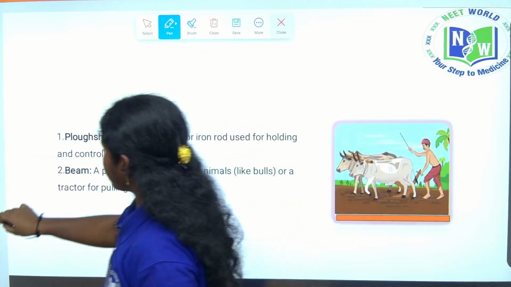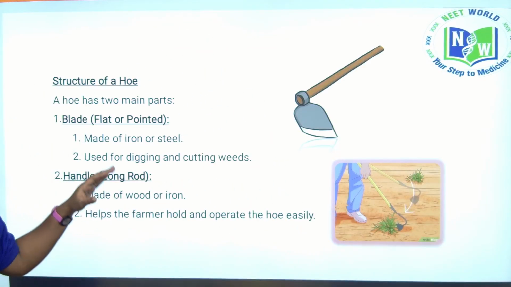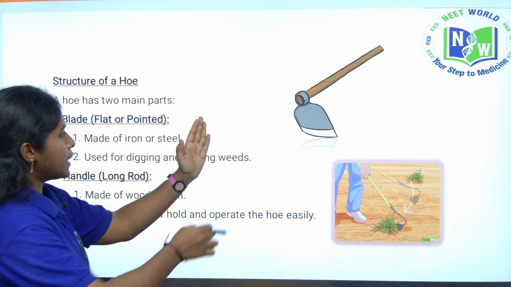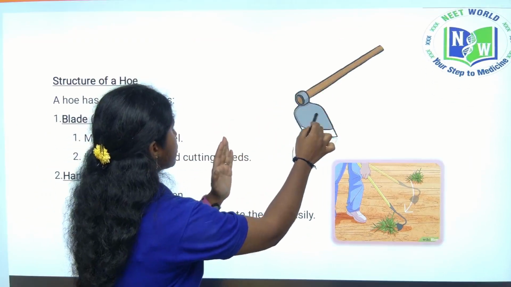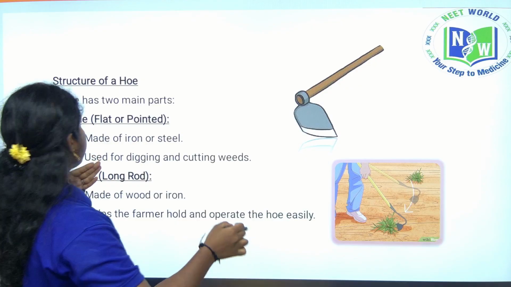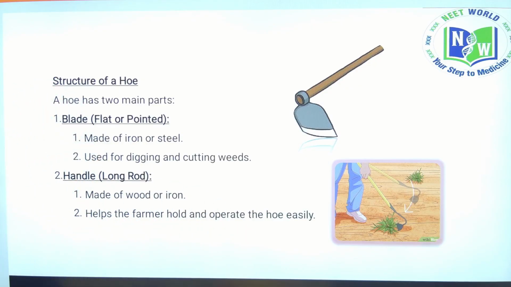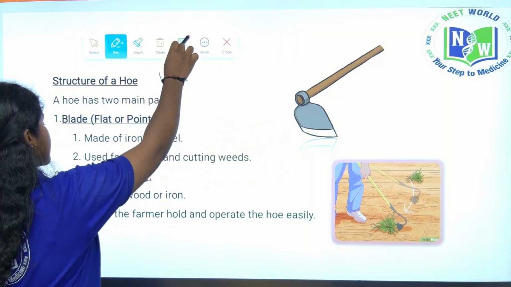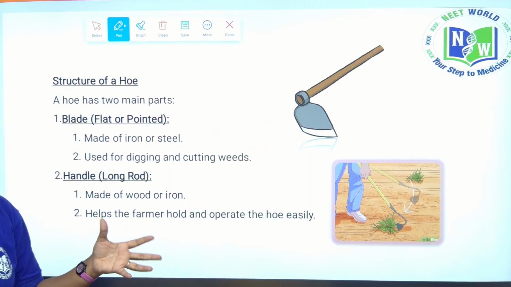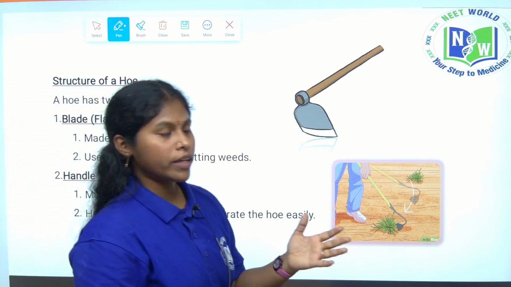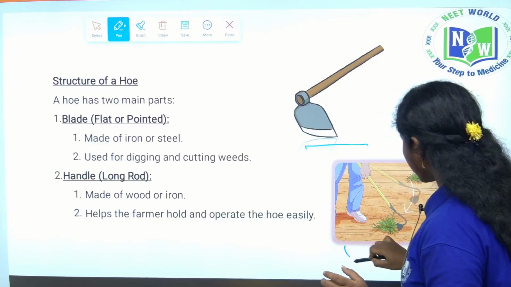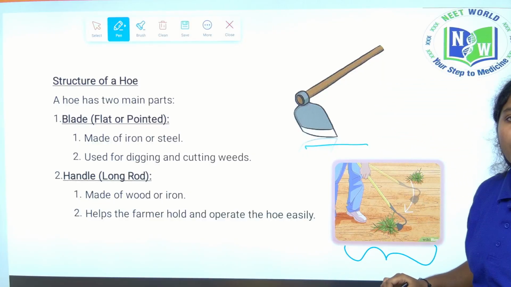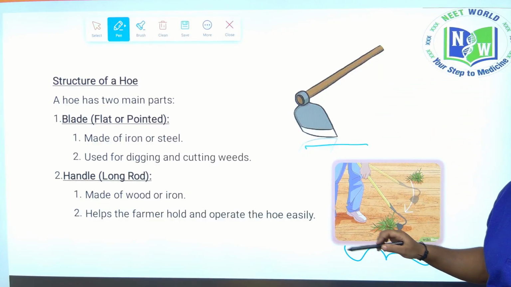Next one, the hoe. The structure of the hoe has two parts. It is a bent iron steel structure. We call it the blade, and also the handle. The blade helps to dig the soil, and the handle is made of either wood or iron. This helps the farmer to hold and operate the hoe easily. The hoe is not only used for plowing, but also for weeding, by removing unwanted plants.